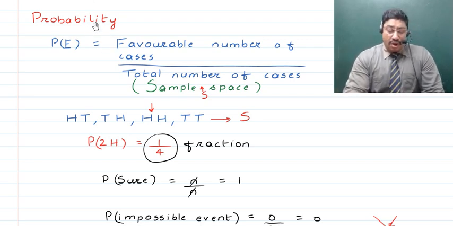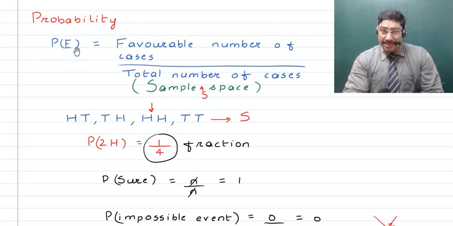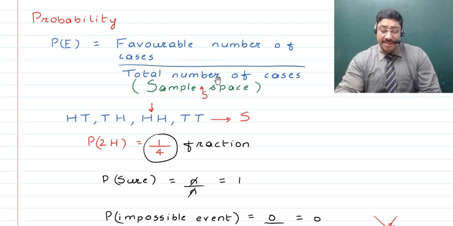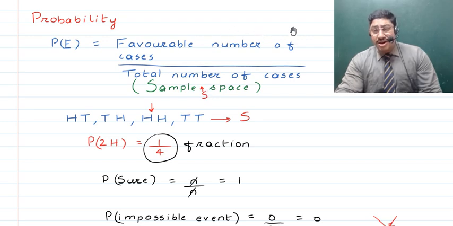So whenever we talk about probability, children, remember that the definition of probability gives us a fraction: the probability of an event E happening is equal to the favorable number of cases divided by the total number of cases. The favorable cases are those in which the event that you want to happen can happen. And all of the total number of cases for any condition are to be counted, and that is known as the sample space, and it is normally depicted by capital S.